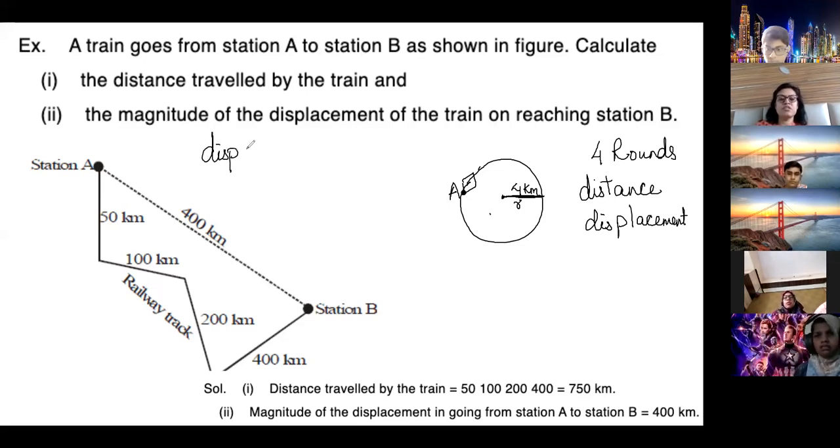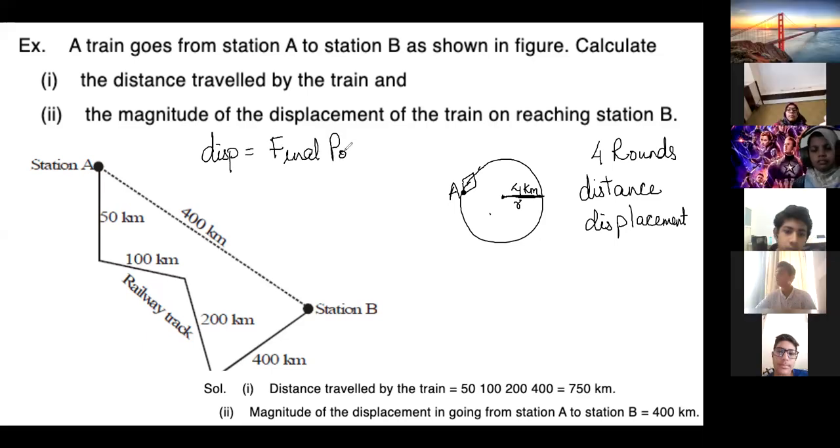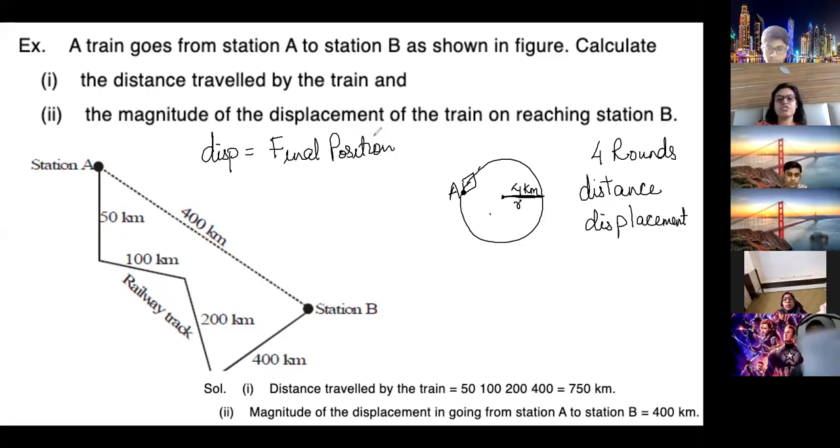Because displacement is 0. You have to remember this. This is a very fundamental question, and questions are asked like this only. Final position minus initial position. When both the points are the same, it will be equal to 0. So if it covers 4 rounds or 10 rounds or 100 rounds, displacement will be 0 whenever the object reaches back to the same position. So when initial and final positions are the same, displacement is 0. On a circular path, this displacement is 0.